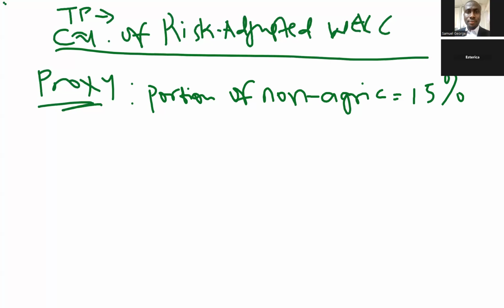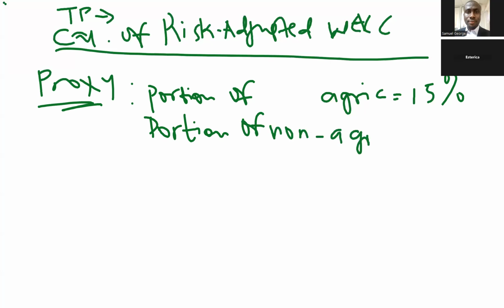So if the portion of agri is 15%, that means the portion of non-agri will be 85% because they only have two activities. So you can see we are getting the 85% on our own based on what the examiners give.